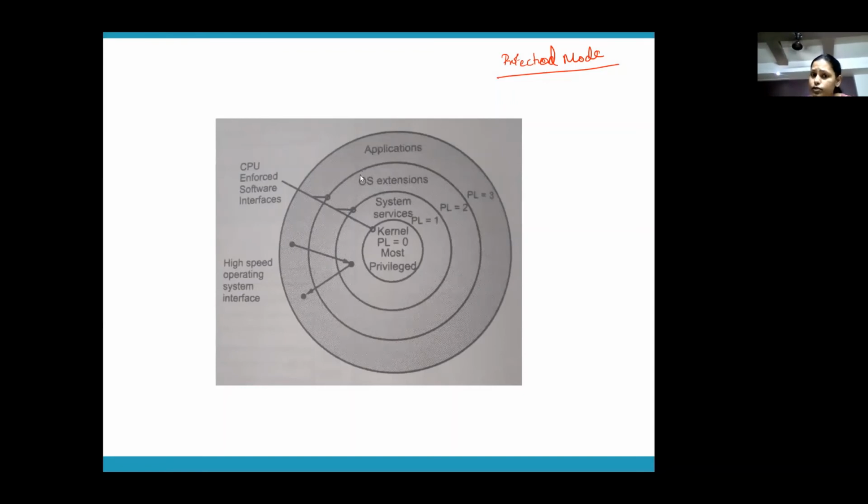Privilege level 2 is OS extension. So consider it as your faculty. Your faculty has the right to come and inspect every classroom, but does not have the right to go and inspect the HOD cabin or the principal's room. So it's the opposite way, it's not allowed. Any program at a higher privilege level can access all the data at lower privilege levels. Did you understand this point? Yes. Vice versa, it is not possible.